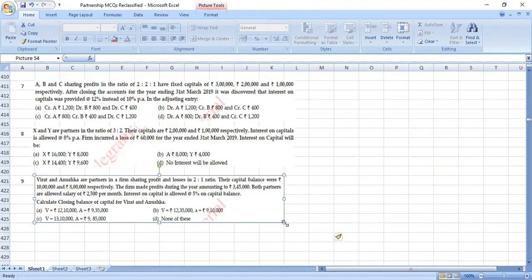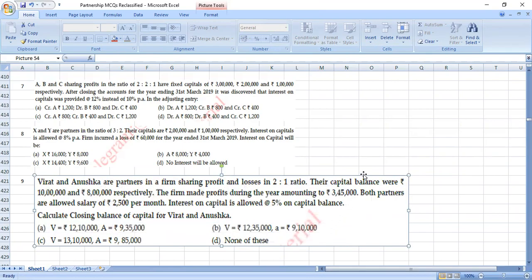Virat and Anushka are partners in a firm sharing profits and losses in the ratio 2:1. Their capital balance were 1 lakh and 8 lakh respectively. The firm made profits during the year amounting to 3,45,000. Both the partners are allowed salary of 2,500 per month. Interest on capital is allowed at 5% on capital balance. Calculate closing capital balance of Virat and Anushka.